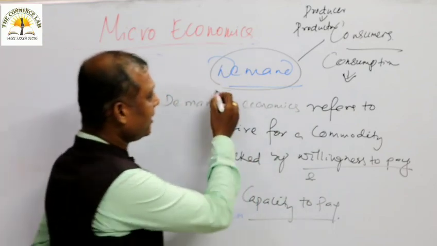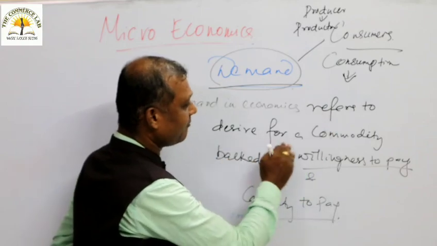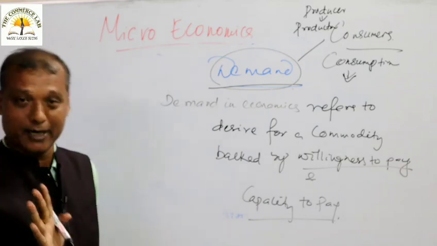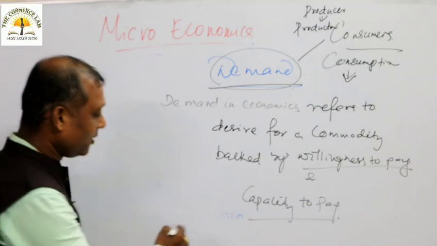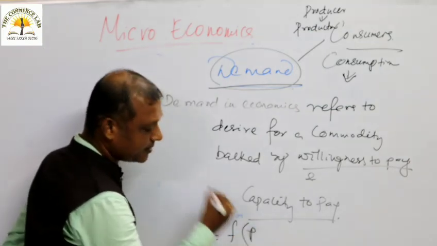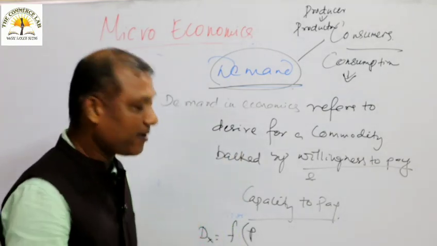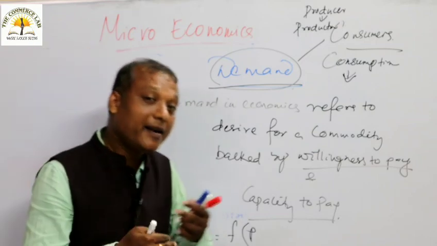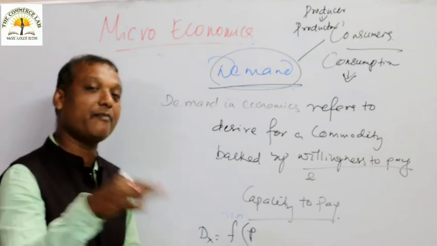You know the meaning of demand in economics. I told you demand in economics refers to desire for a commodity backed by willingness to pay and capacity to pay. Now let us talk about your demand function. Demand is a function of price. Demand of a commodity is influenced by many factors. It is not a single valued function, it is a multi-valued function.